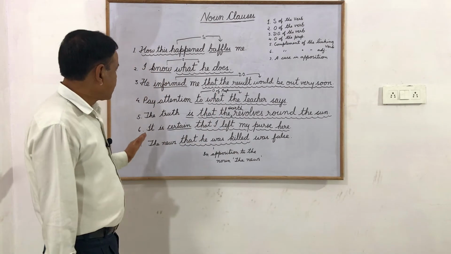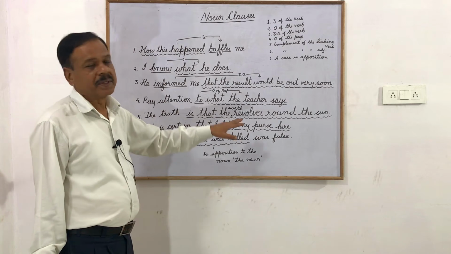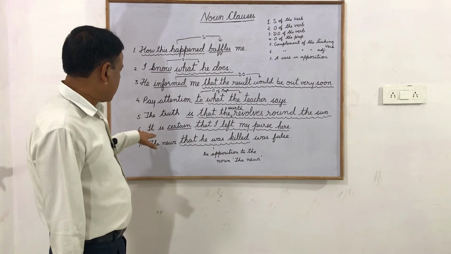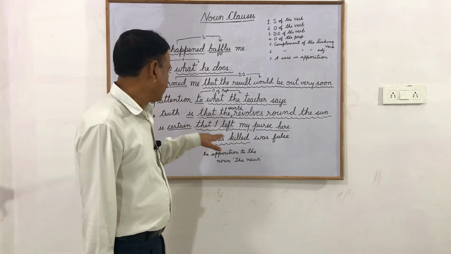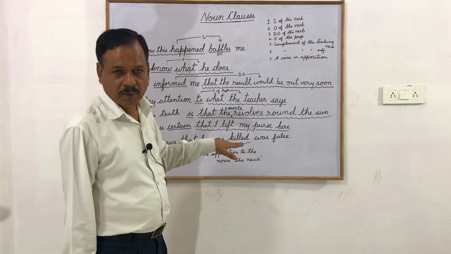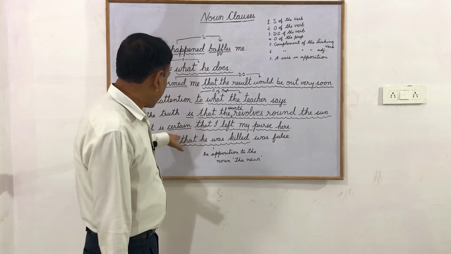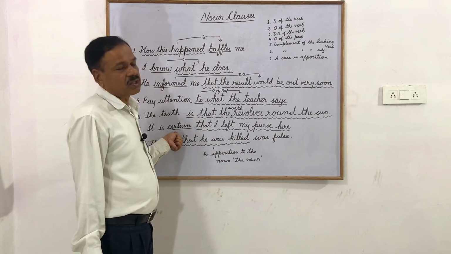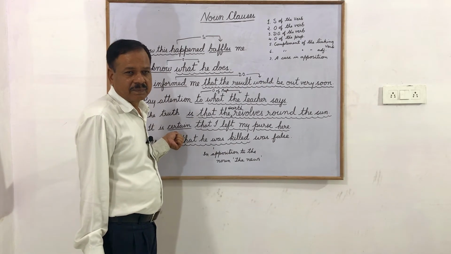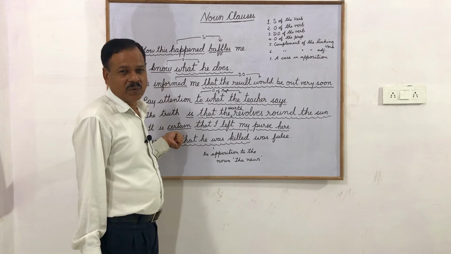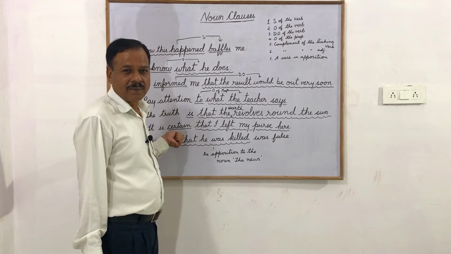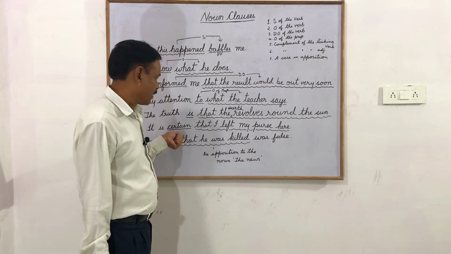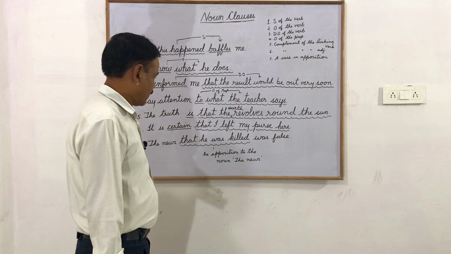Then, it is certain that I left my purse here. It is certain. Now certain is an adjective. So in some books it is said as an adjective complement, and in some books they call it subject complement. And in this place you can say it is necessary, it is important, it is clear, I am sure. These kinds of words will come over here. Sure, clear, important. It is important that you take your books. So certain is an adjective, so here it is a complement of an adjective.